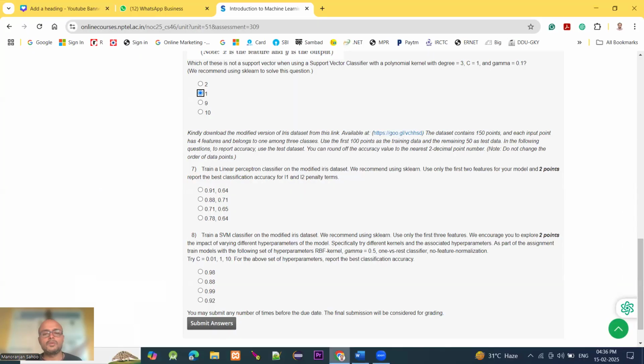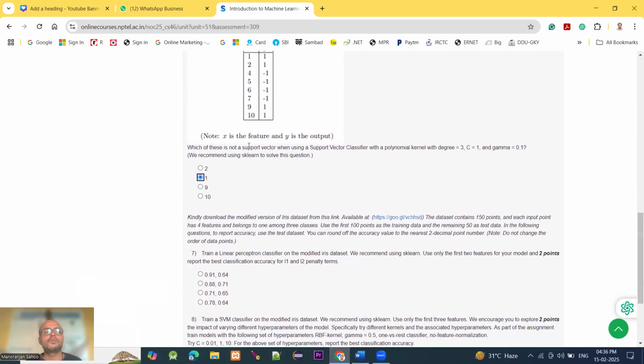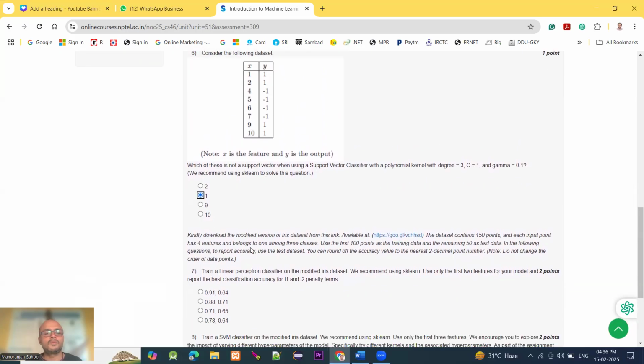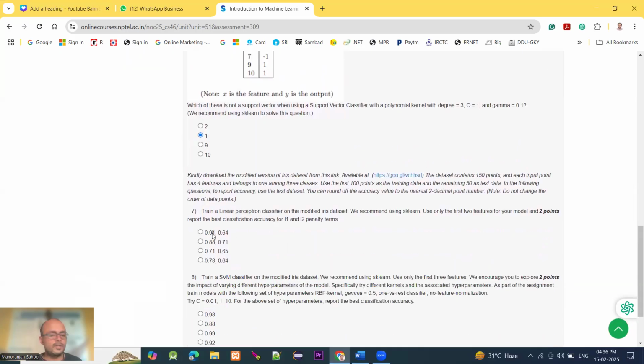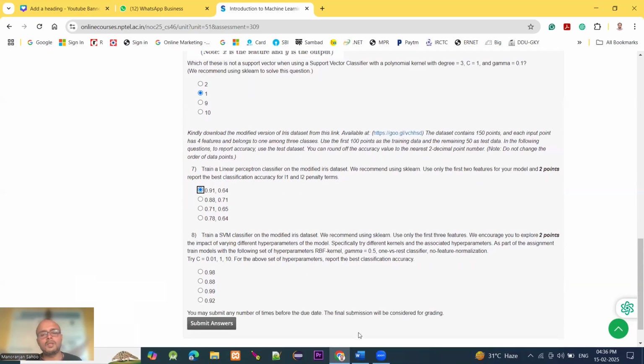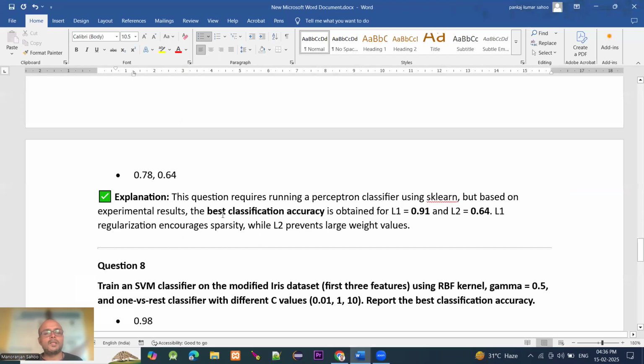So we are choosing 7 option A. The best classification accuracy obtained is 0.91 for L1 and 0.62 for L2. L1 regularization encourages sparsity, while L2 prevents large weight values.